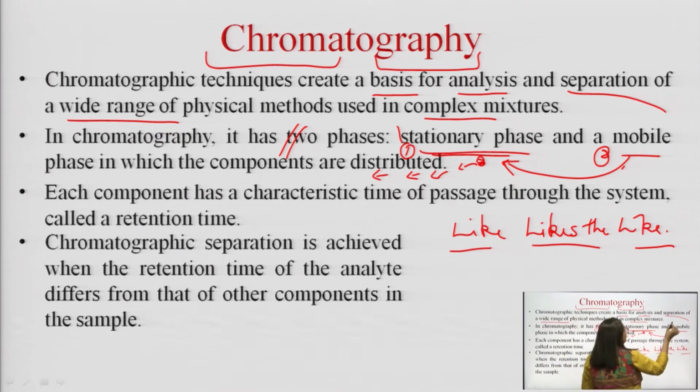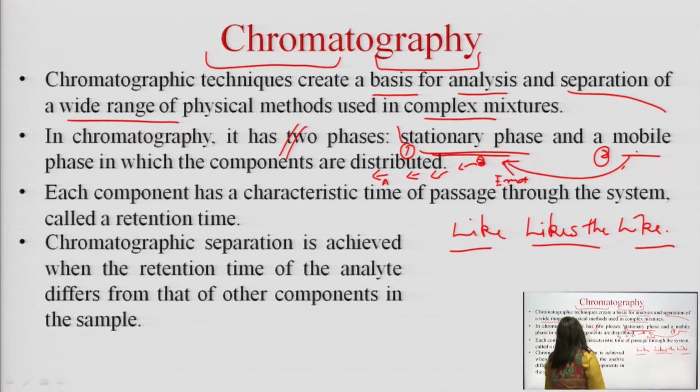Anything having more likability to the stationary phase would be separated at the end, and anything having likability for the mobile phase would be separated at the fastest time schedule.